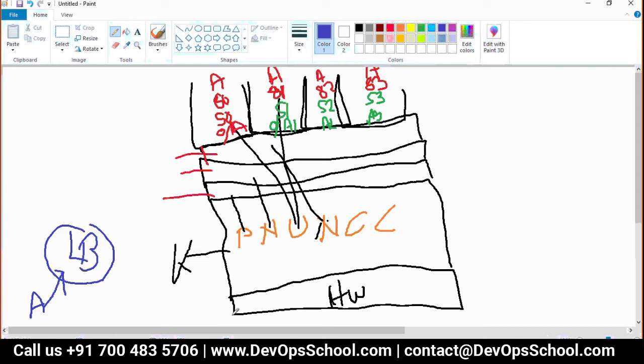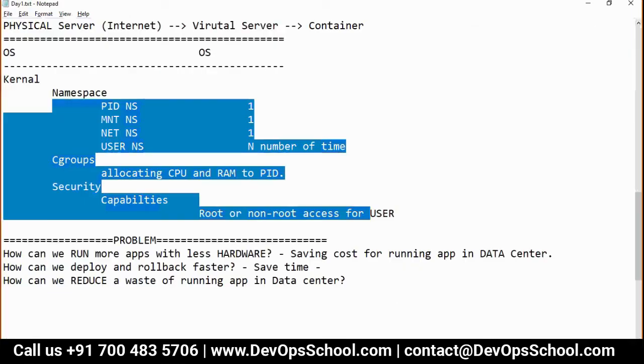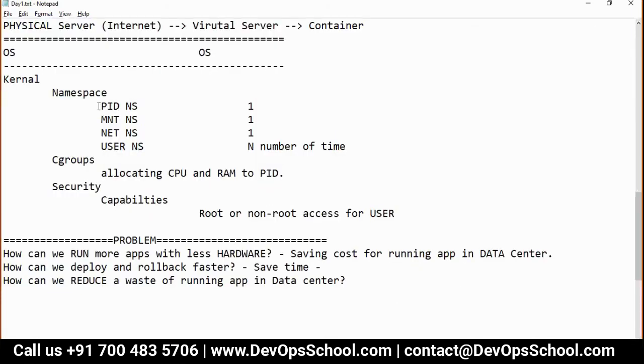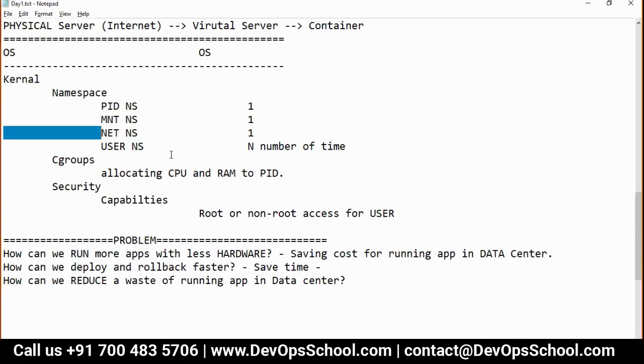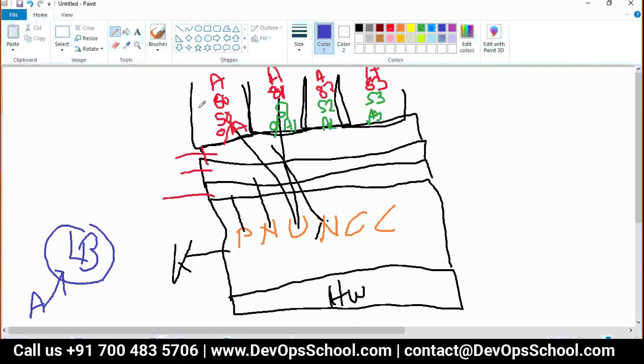Okay. So guys, now think about it. When you have an operating system, on PID 1, MNT 1, network 1 get initialized, where there are multiple users. Multiple users means 1, 2, 3, 4, any number of them. Now, is there any possibility, rather than all users sharing the same MNT mount, same network, and same process map, we shall create a user.